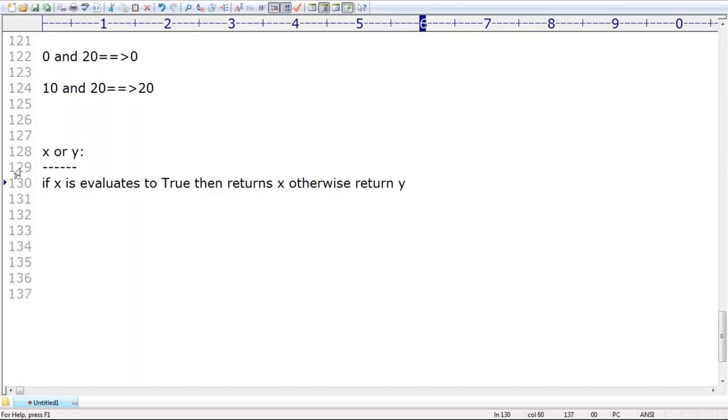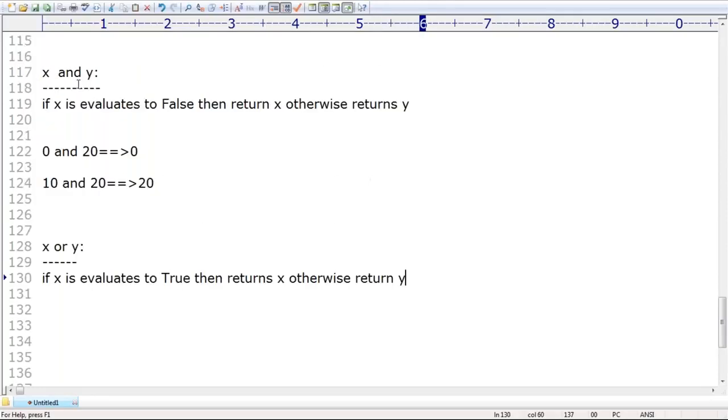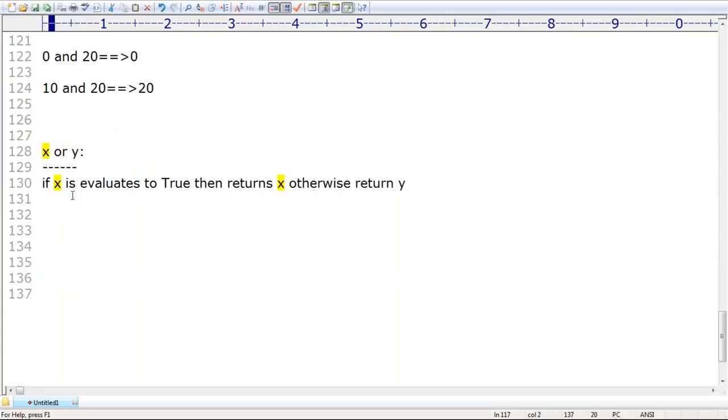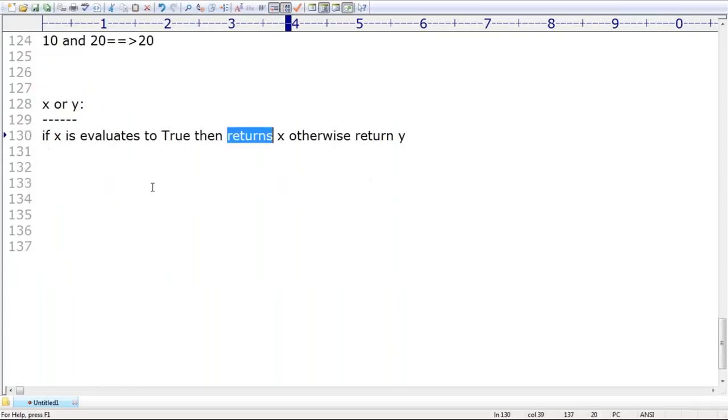Are you able to understand? Sir, in the case of AND, we need to evaluate for false. If the first one is false, return X, because if the first argument is false, we are not required to compare the second one. Because the AND operator always returns X only. Same here, just observe. If X evaluates to true, then return X. Otherwise return Y. Don't get confused, right?